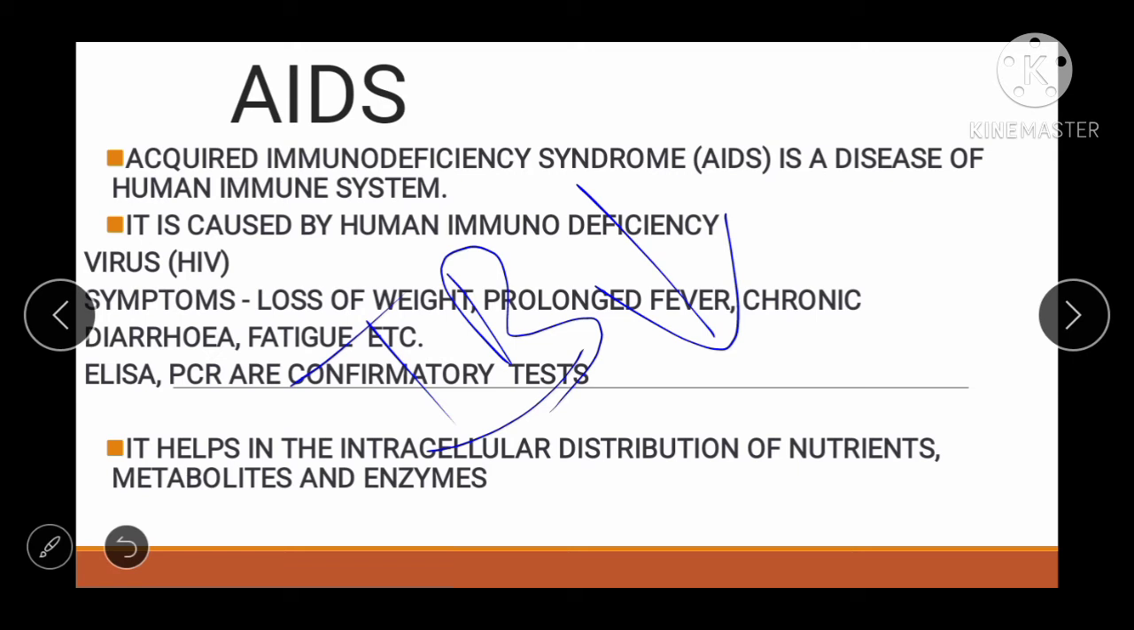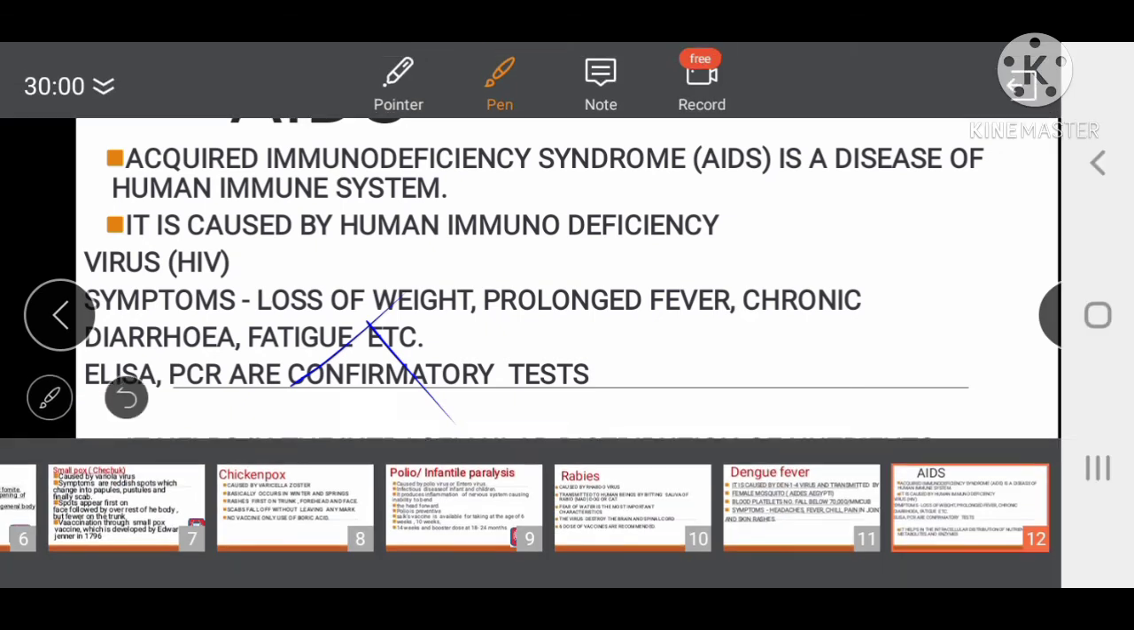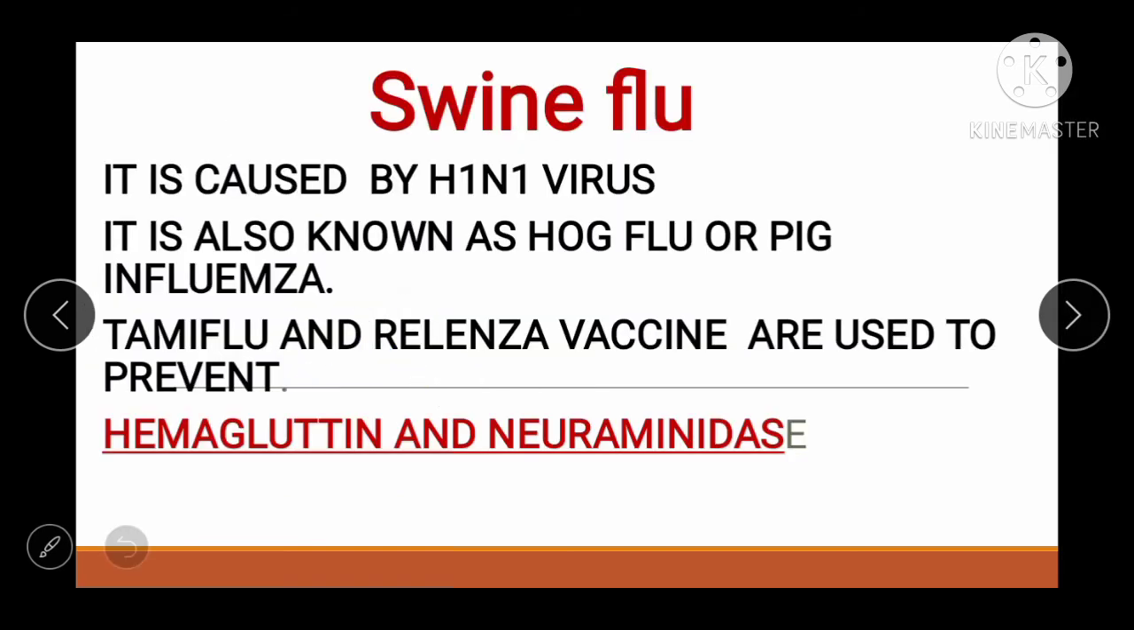Right, then it is caused by the human immunodeficiency virus. I told you yesterday. Symptoms: loss of weight, prolonged fever, chronic diarrhea, fatigue. See friends, really important. Okay, then what are the diagnostic tests? It is ELISA, enzyme linked immunosorbent assay, and PCR, polymerase chain reaction. These are the confirmatory tests of AIDS.